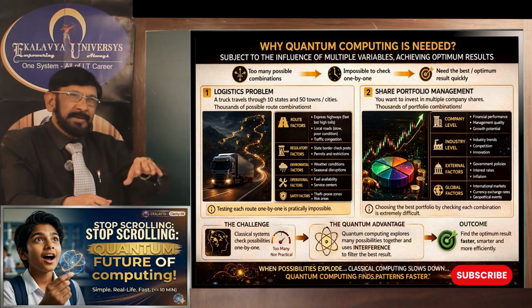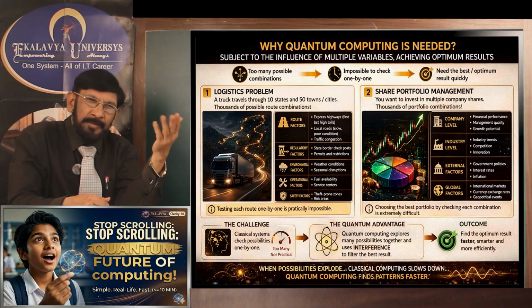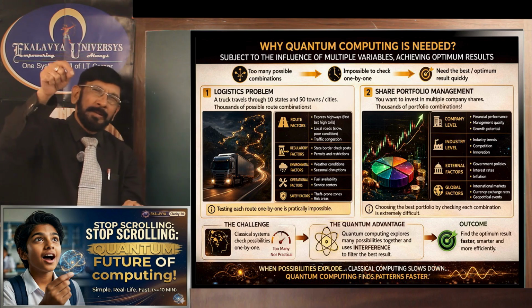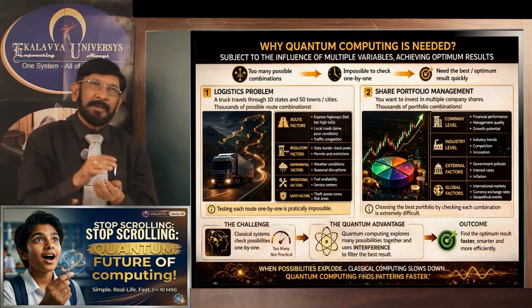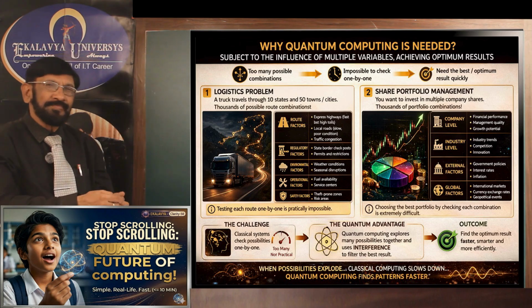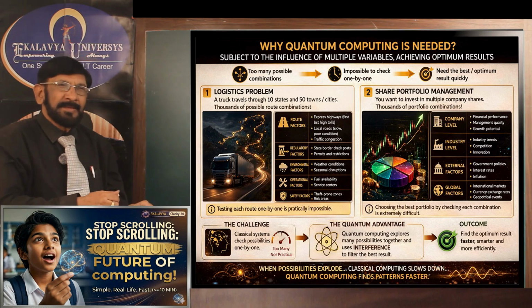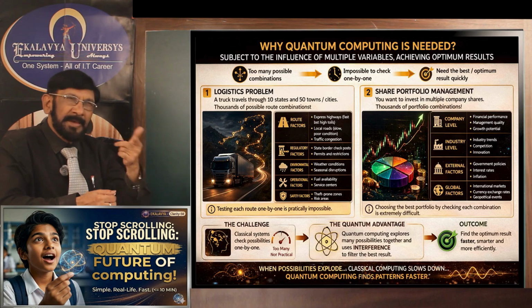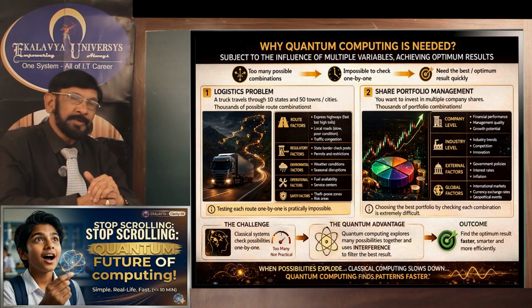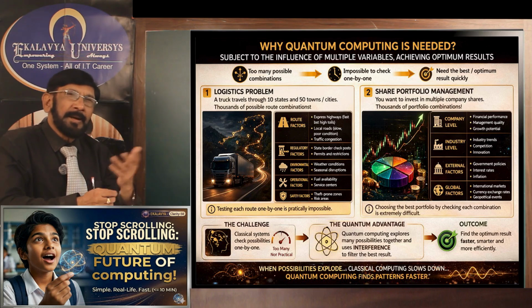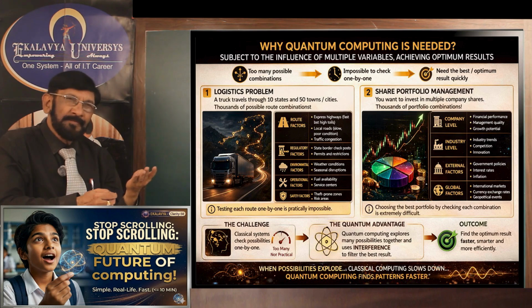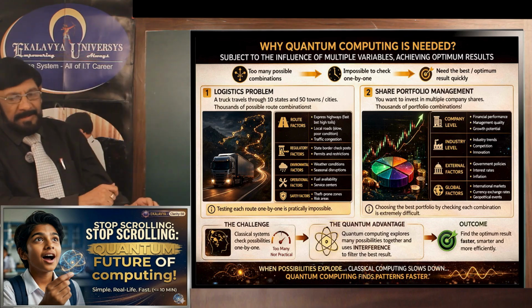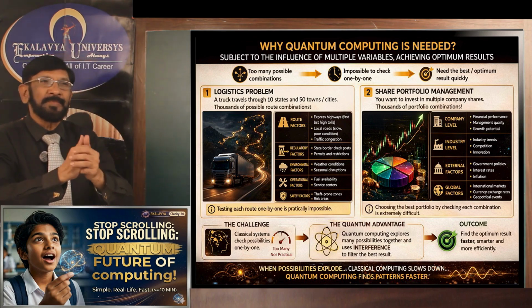Subject to all these factors, there are around 20 points, and subject to all these possibilities, the best should be chosen. An ordinary computer cannot do that. In such cases, to select the best route, quantum computing is required. By that, a lot of saving is there: saving in fuel, saving in time, saving in truck depreciation, etc. And the second example, portfolio.